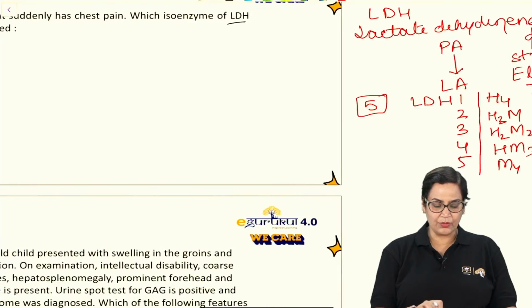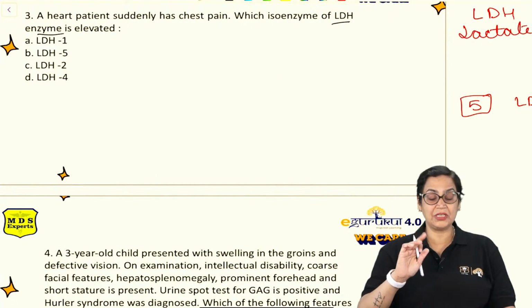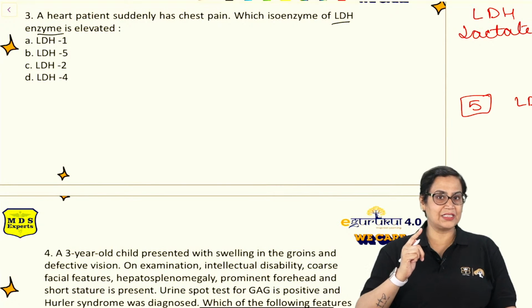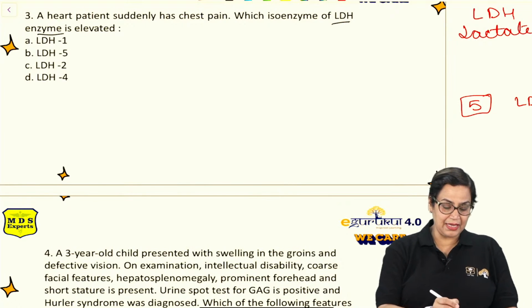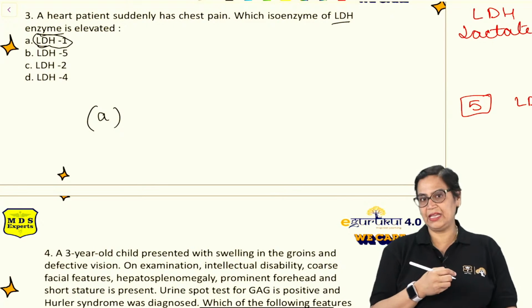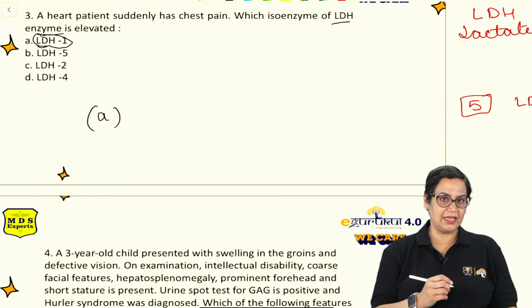Now, this is about LDH. Coming over to the question. The question says a heart patient suddenly has chest pain. Which isoenzyme of LDH enzyme is elevated? So, the answer is simply LDH1. Answer will be A. Now here one more question is there which is generally asked in the exams.